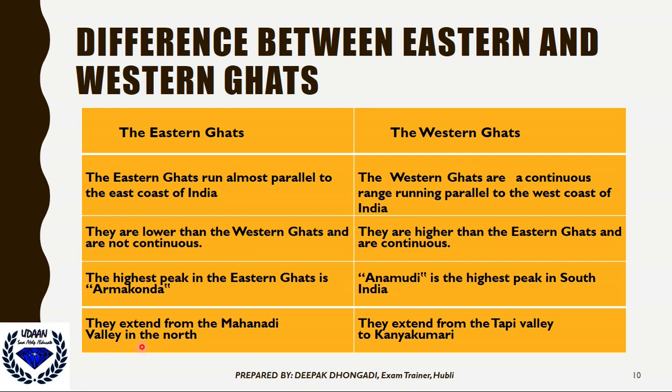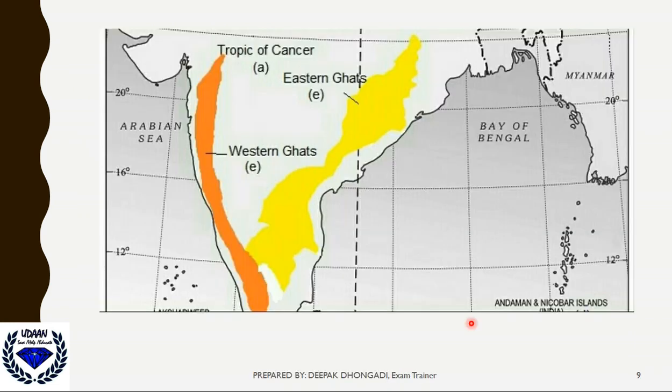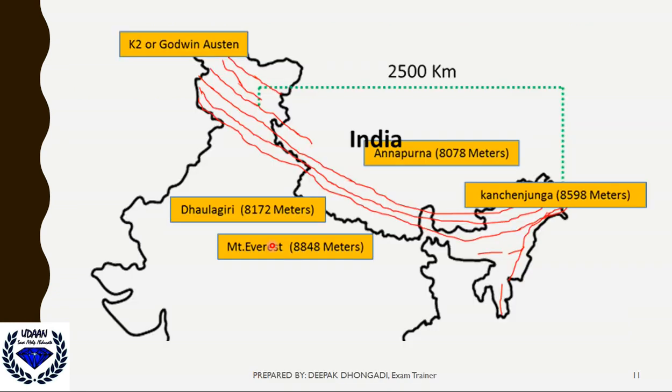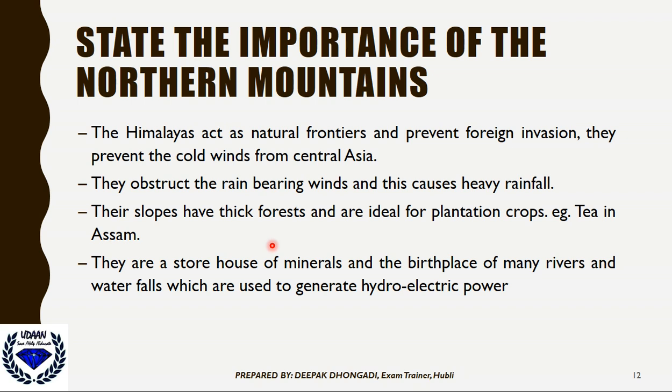Okay, they extend from Mahanadi in the north, and they extend from Tapi Valley to Kanyakumari. So from Tapi Valley to Kanyakumari, the Western Ghats will be present. I hope you got it. You should at least be able to list four differences between the Eastern and Western Ghats. So next one, state the importance of northern mountains.